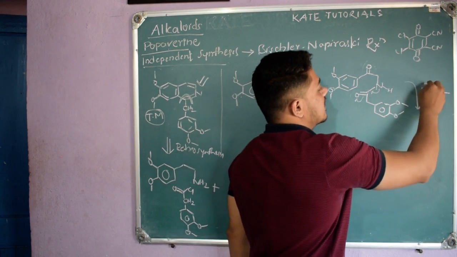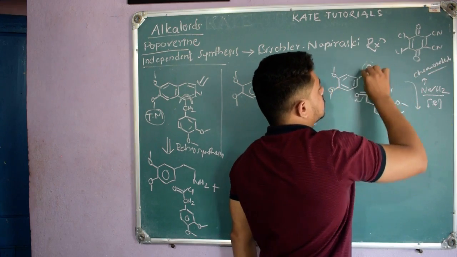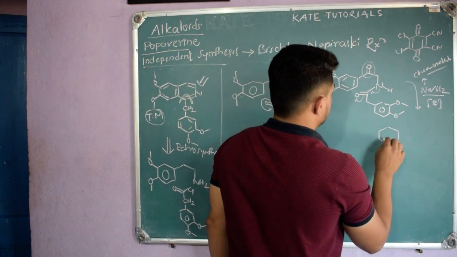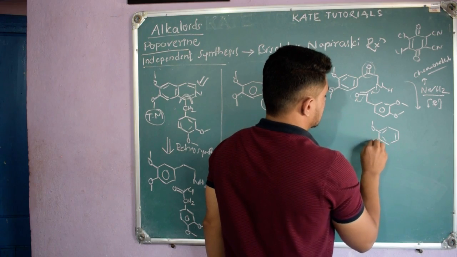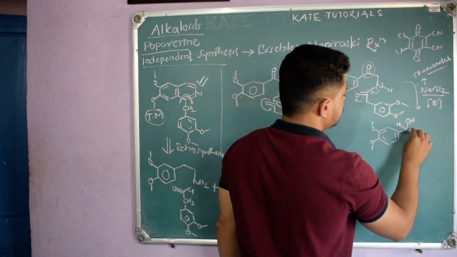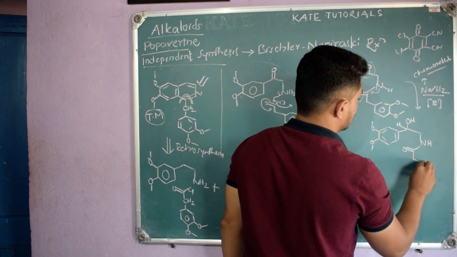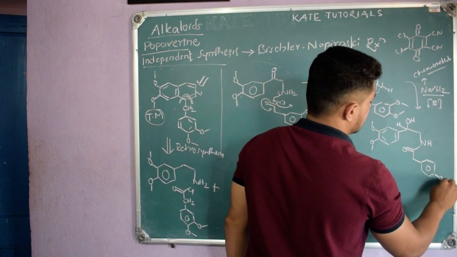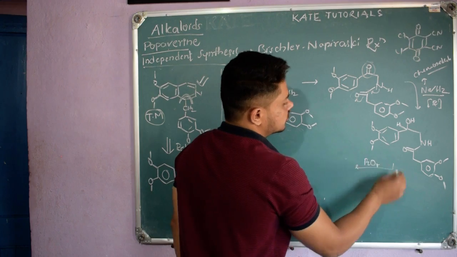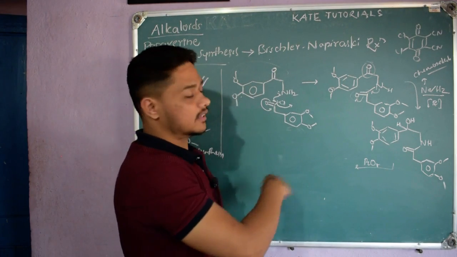So it is chemoselective, it reduces only the ketone. This thing you should remember, right? So it chemoselectively reduces the ketone to form this product. So it will form a secondary alcohol, meaning OH will be there and H will be added, right? And other things, NH will remain as it is, CO, CH2, benzene ring, OCH3 and OCH3, right? So next, when you heat with P2O5, bond formation happens, rearomatization happens, everything as we did in the last synthesis, right?